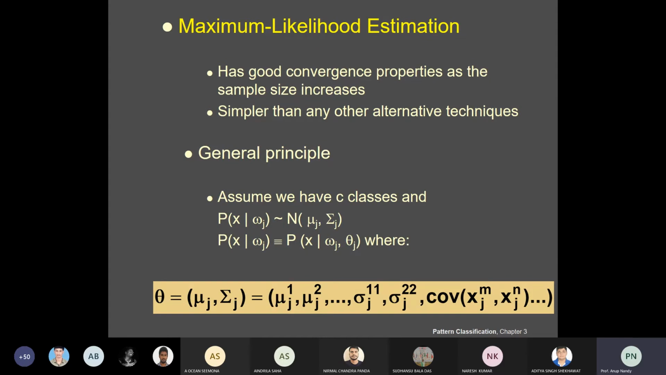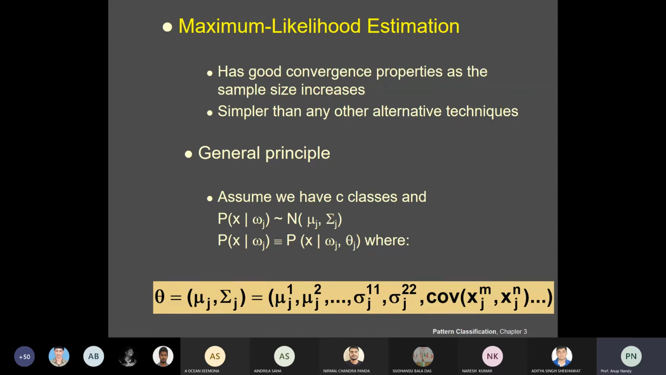So here, instead of writing p of x given wj, you could write p of x given wj, theta j, in order to show the dependency of p of x given wj on theta j, because this density function entirely depends on this parameter. So that is why it is written explicitly.